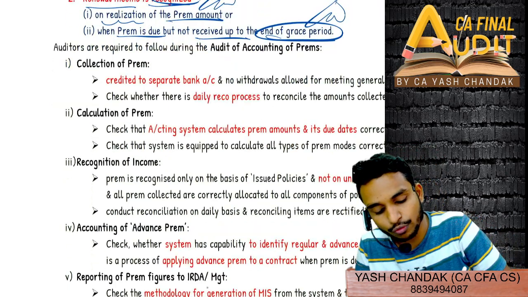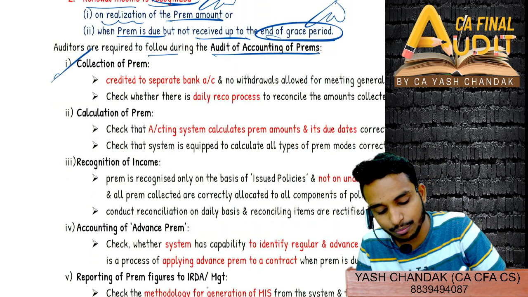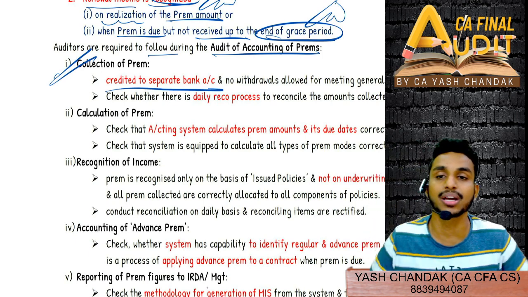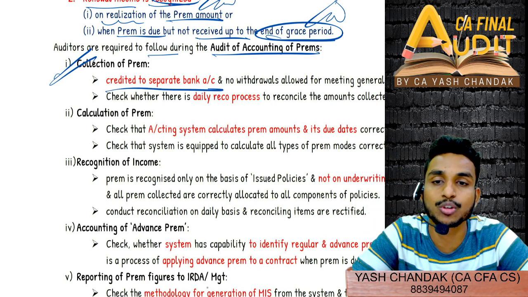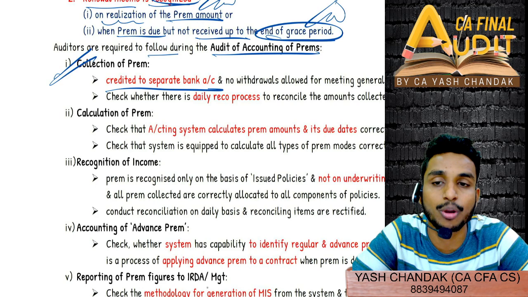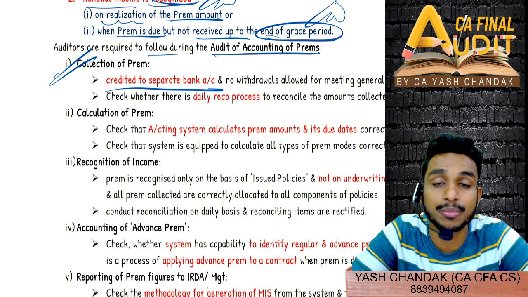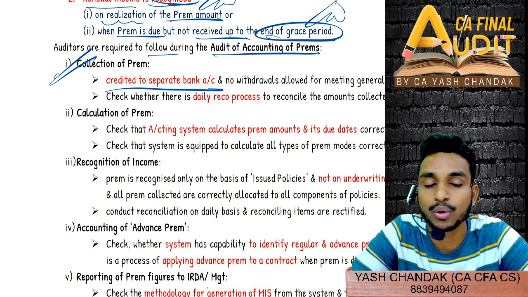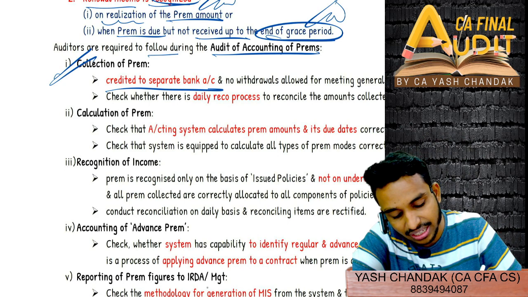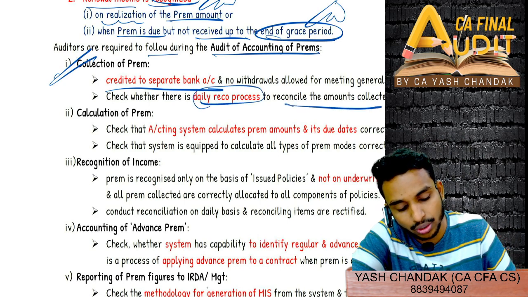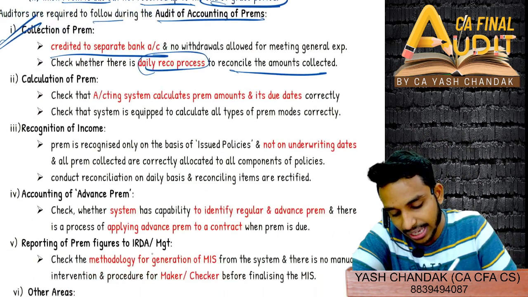Then auditors are required to follow these during the audit of accounting of premium collection. Collection has to be done in a separate bank account, and no withdrawal should happen from that separate bank account. This premium fund is of the general public at large. You cannot simply toy with the premium fund. Then check whether a daily reconciliation process is carried out to reconcile the amounts collected. Calculation of the premium.